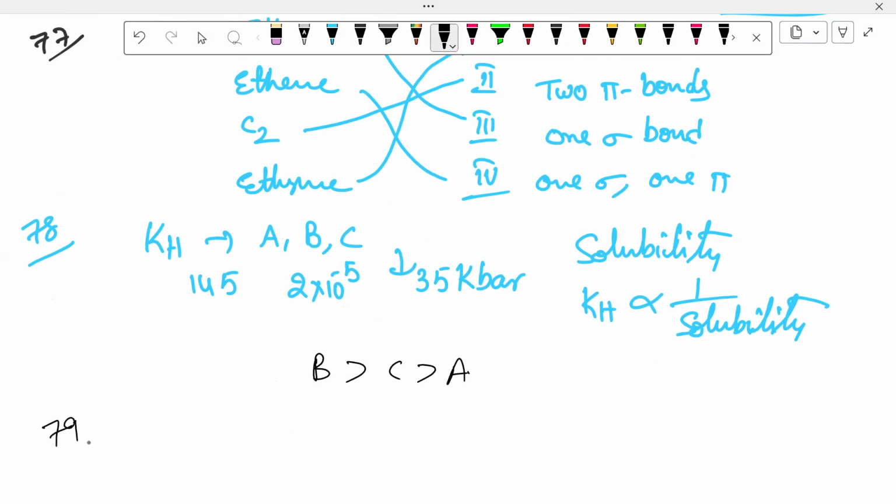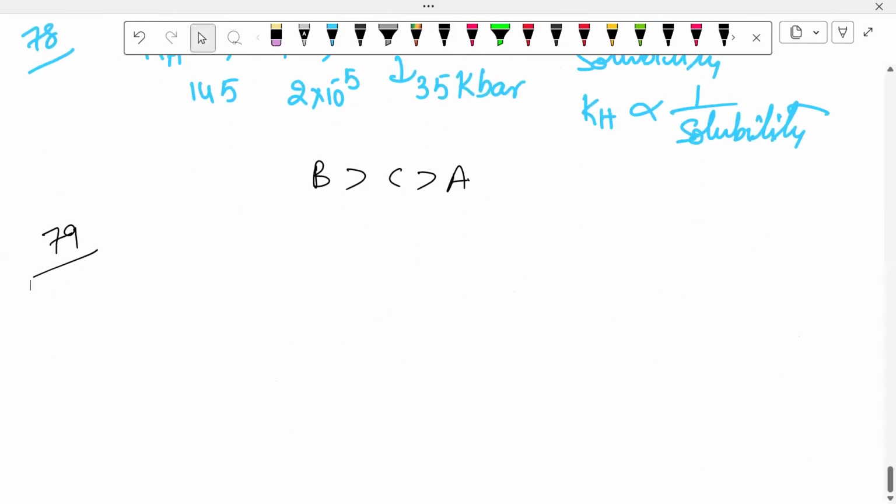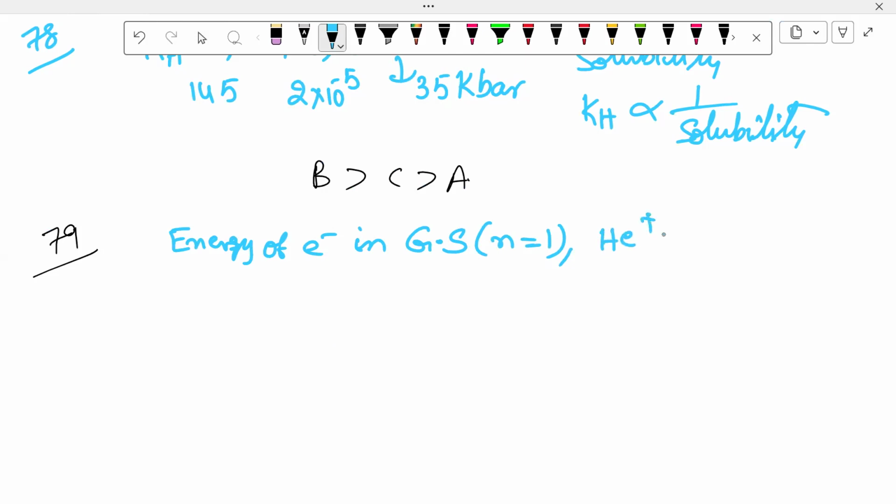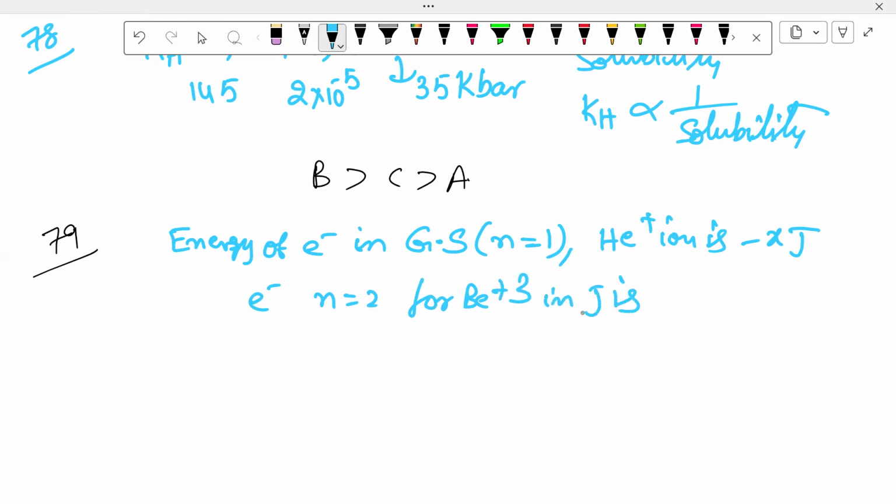Next, 79. This is related to Bohr's theory. First one, what they give: energy of electron in ground state, n equal to 1, for He+ ion is minus x joules. Then for the electron n equal to 2 for Be3+ ion, in joules is.